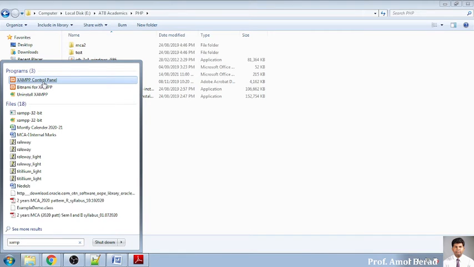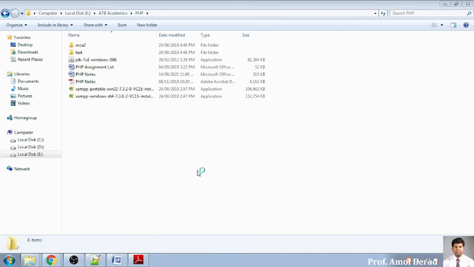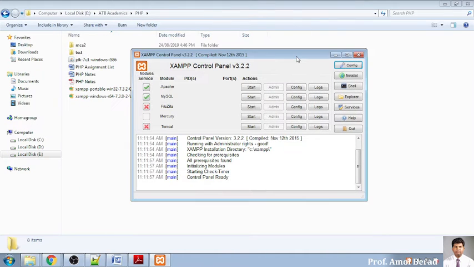After clicking this, you will land in the control panel of XAMPP, and the setups which have been installed will be highlighted with a green tick mark. I have installed Apache, and I need to configure it with a database, so I have installed MySQL as well. If it is installed, I can start it. When I click on start, the Apache server will start. If I require a database, I can start my database. Now I am not working with a database, so I will not start MySQL. There is no need for me to start MySQL in this session.